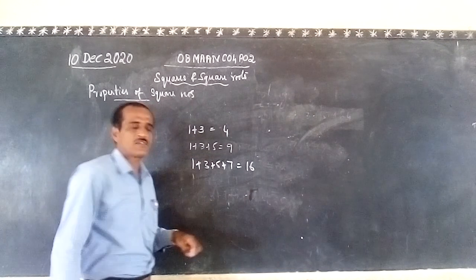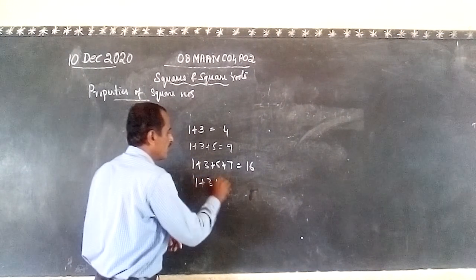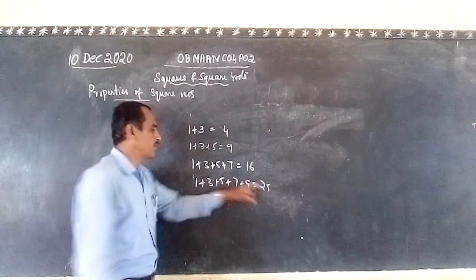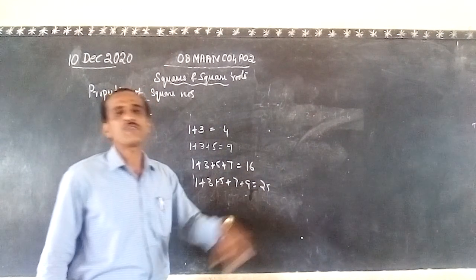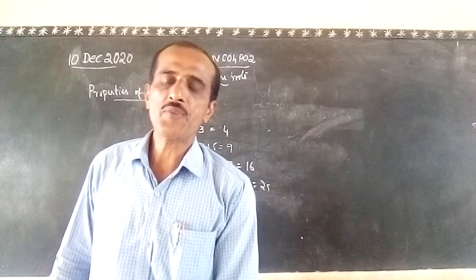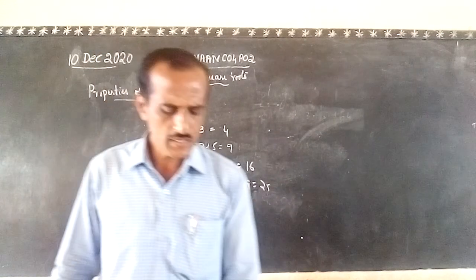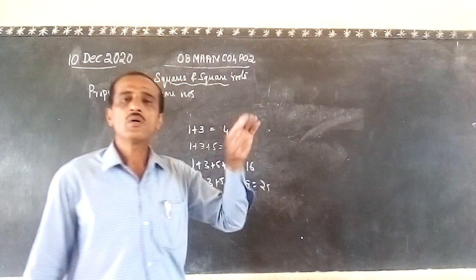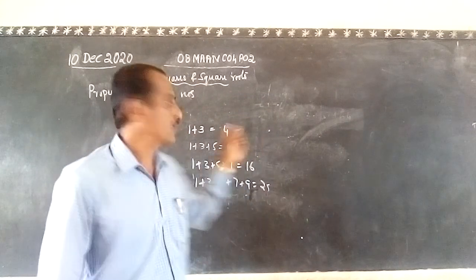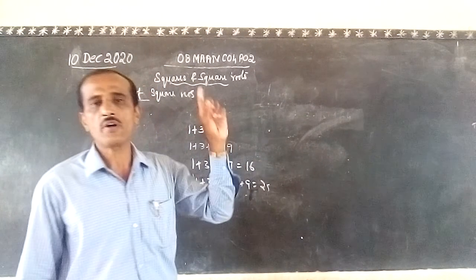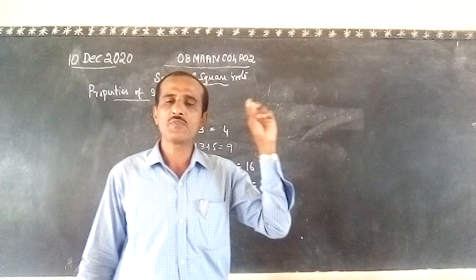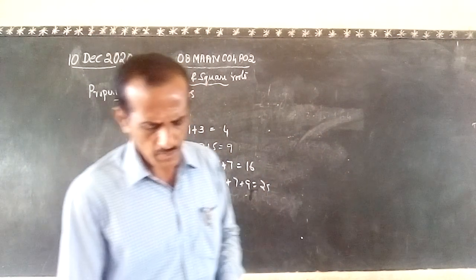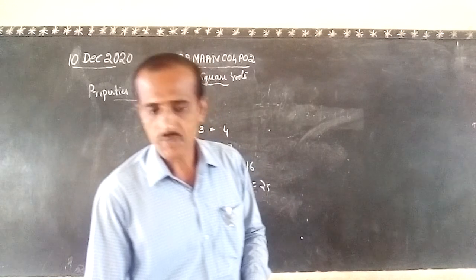It's a perfect square. 1 plus 3 plus 5 plus 7 plus 9 is equal to 25. 5 are there. 1, 2, 3, 4, 5. 5 square is 25. All these are perfect squares. So the sum of the first n odd numbers is always a perfect square. It is equal to n square. If you add n terms of odd numbers, then its sum is always equal to n square. That is another property of the square number.